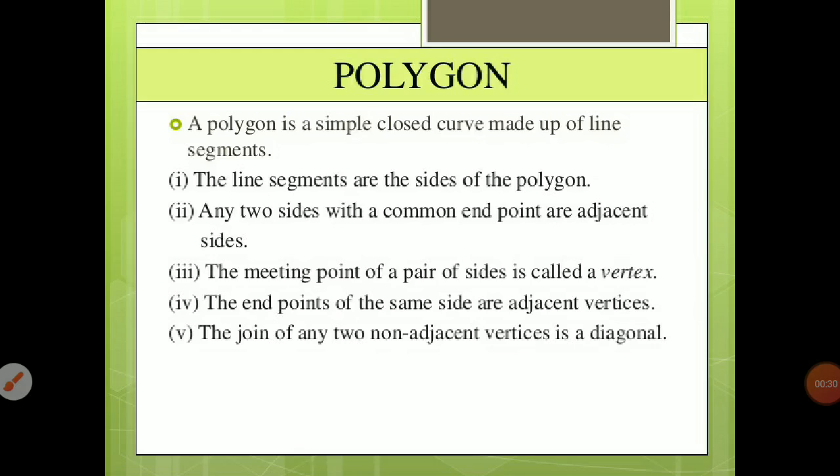So there are some various parts of polygons. Number 1, the line segments are the sides of the polygon. Number 2, any two sides with a common endpoint are adjacent sides. Number 3, the meeting point of a pair of sides is called a vertex. Number 4, the endpoints of the same side are adjacent vertices. Number 5, the join of any two non-adjacent vertices is a diagonal.